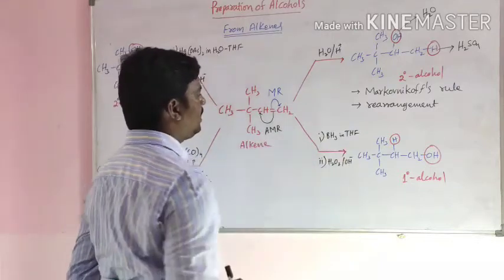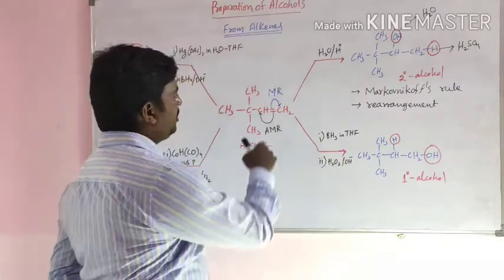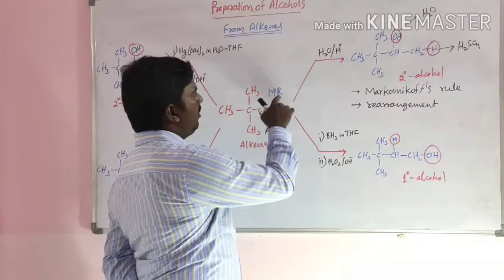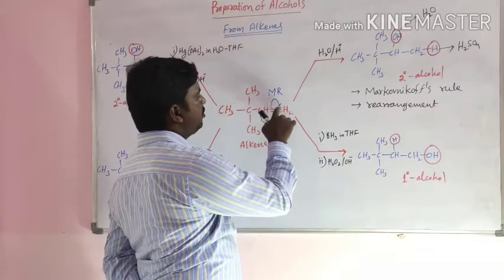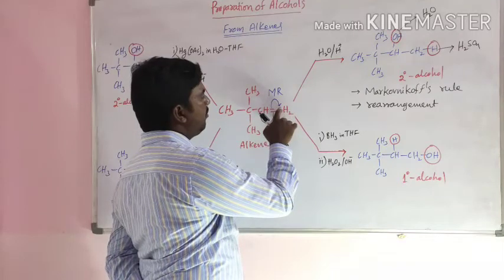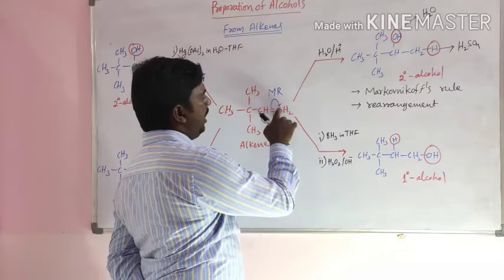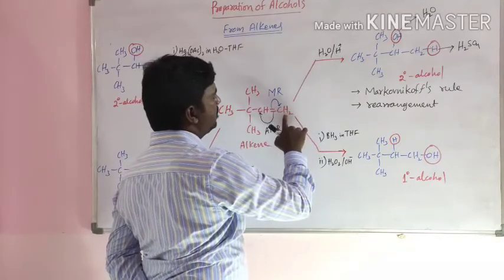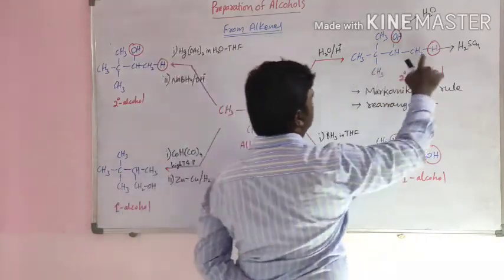In this method, observe this alkene. Following Markovnikov rule, this bond moves to this carbon, this carbon gets a positive charge and the other a negative charge, and it accepts a proton. Then it converts to CH2CH3.